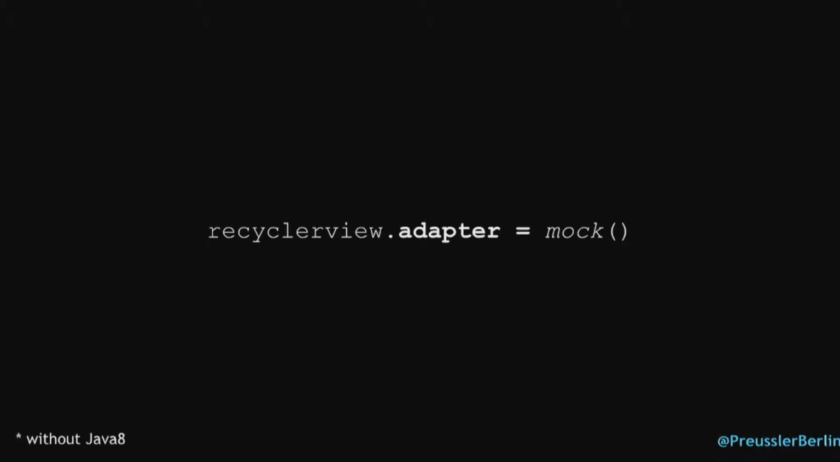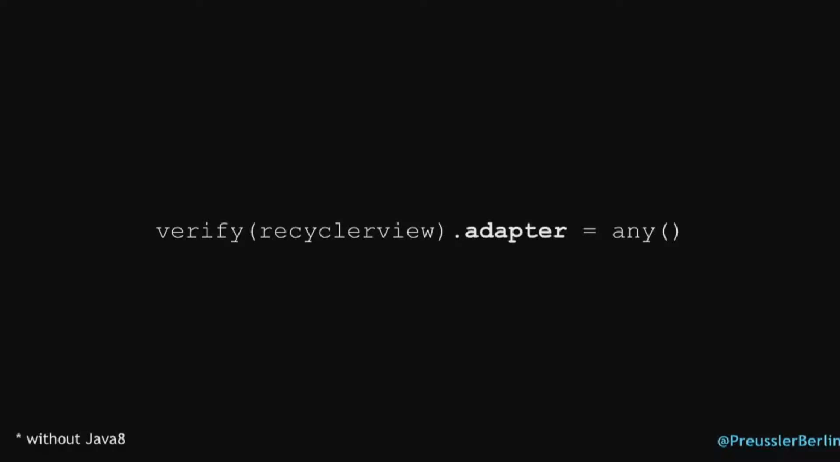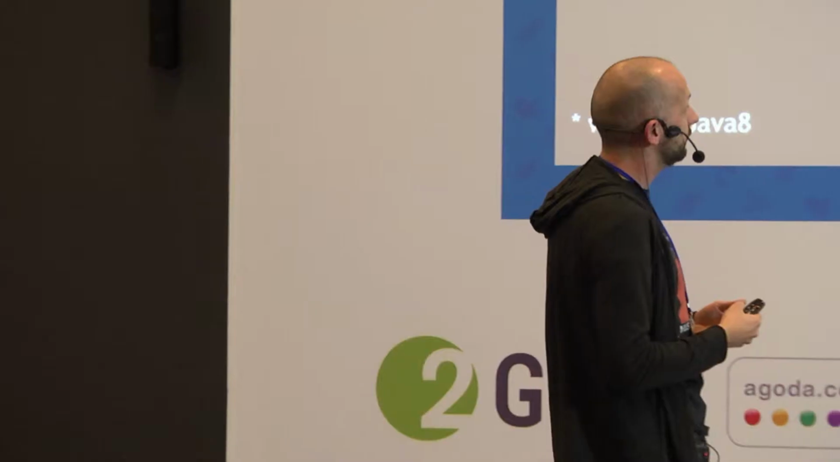If you've done other languages, I think C# has the same thing, but this is much nicer, especially when it comes to verification. So you can do something like verify on this recycler view the adapter was set to anything, or whatever you want to check. So this reads nicer because it separates the two concerns here. Instead of verifying that setAdapter was called with this argument, the way of reading it becomes nicer.